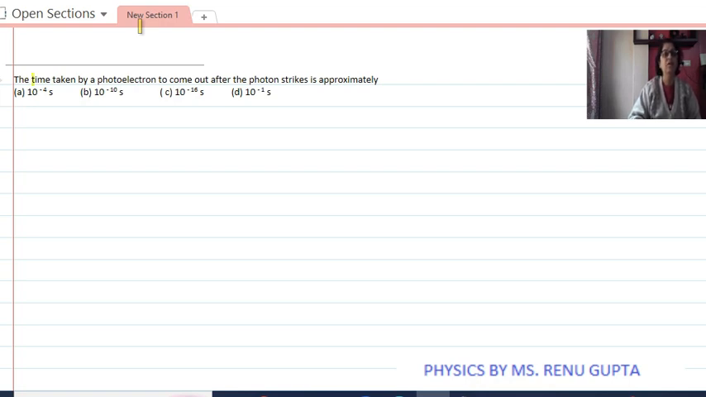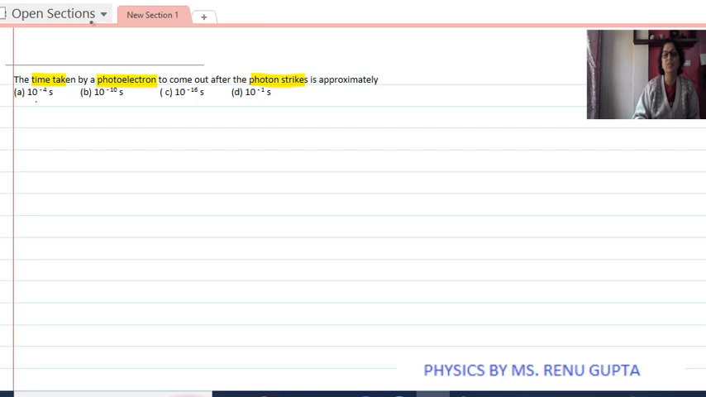The question says the time taken by a photoelectron to come out after a photon strikes is approximately 10 to the power minus 4 second, 10 to the power minus 10 second, 10 to the power minus 16 second, or 10 to the power minus 1 second. See, when photons strike, the process is instantaneous.